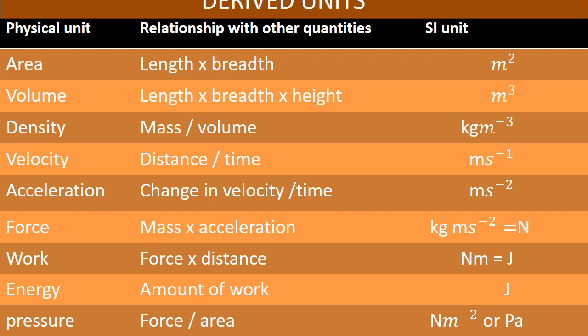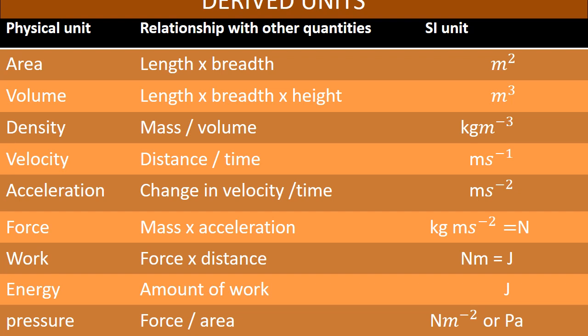Meter second power minus 1. Acceleration? Meter second power minus 2. And force? Kilogram meter second power minus 2. You can say as N.